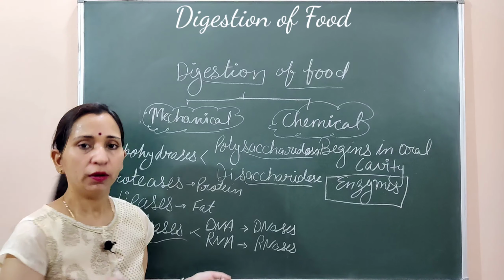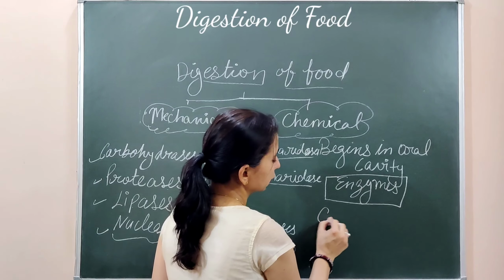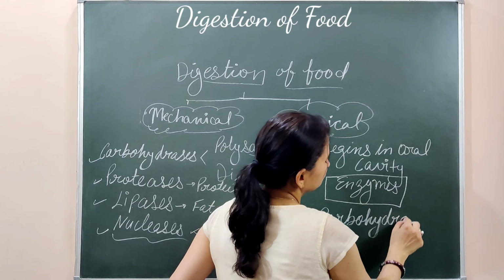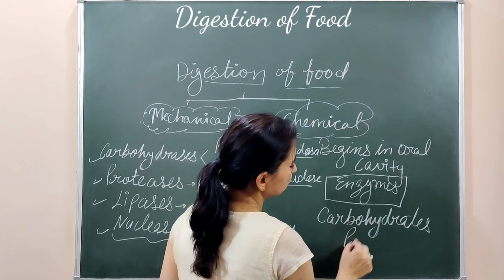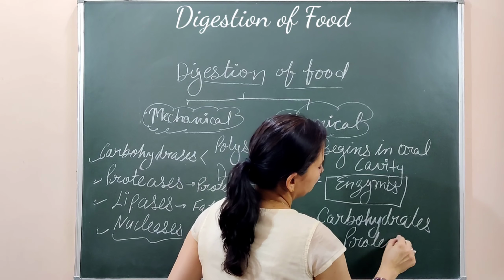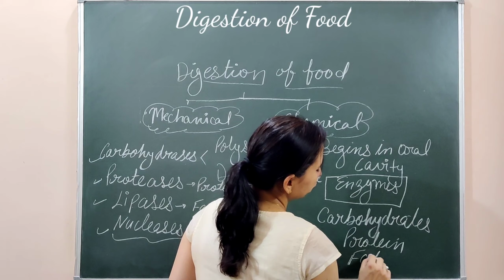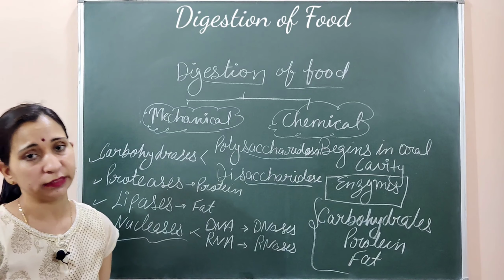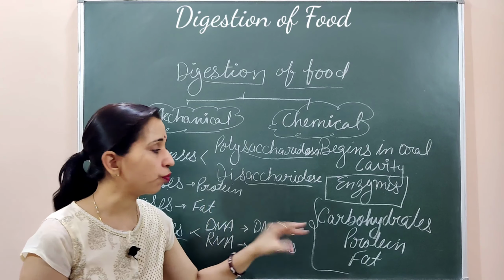So what's left? We are left with carbohydrates, then proteins, and the last one is fat. These are the three important nutrients present in our food, and they need to be digested before they can be absorbed by the body.